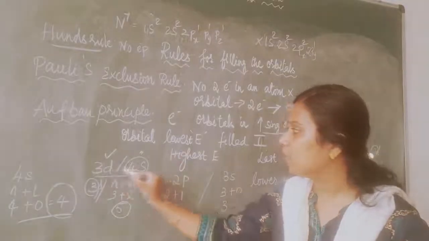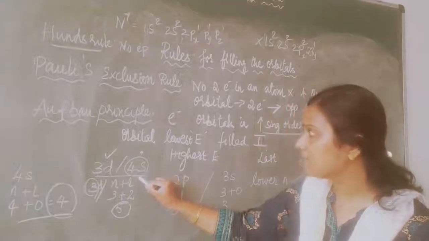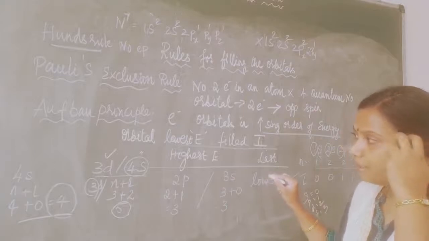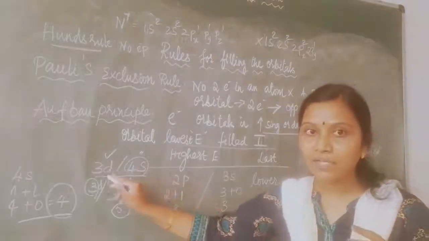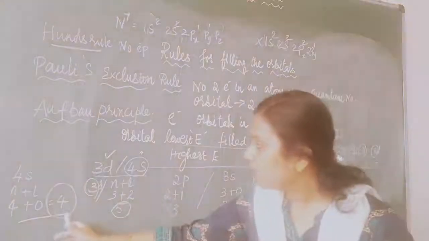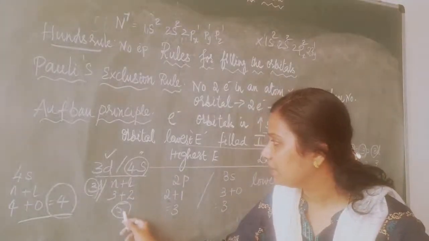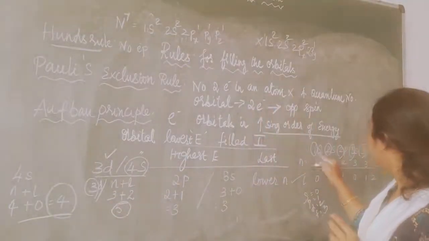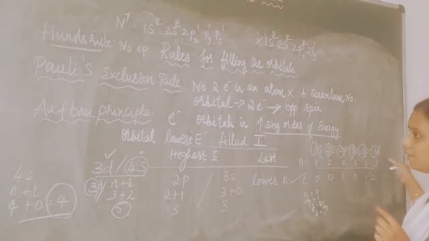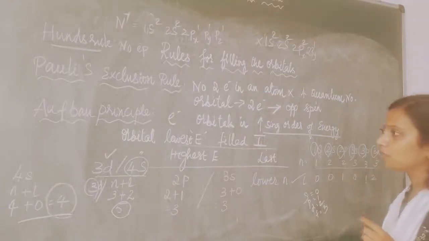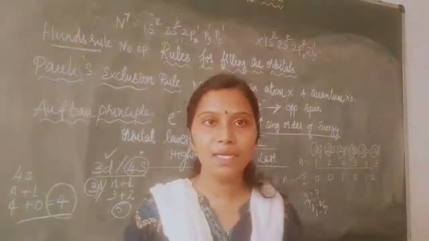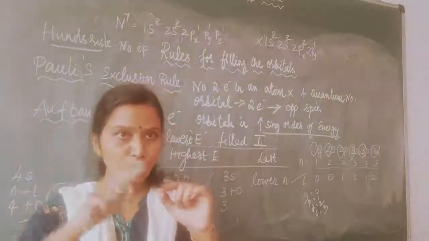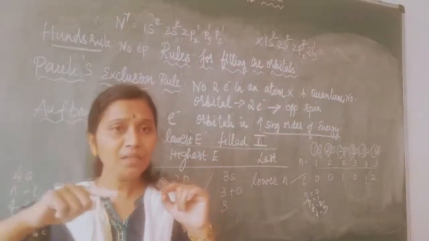So whenever there is a competition between 3d and 4s, the orbital having lower energy is filled first, the orbital having higher energy is filled last. Here between 3d and 4s, which should be filled first? Which is having lower energy? See, your 3d is having 5 as energy and your 4s is having 4 as energy. So see the order: 1s, 2s, 2p, 3s, 3p, 3d. After that 4s, 4d. You just need to mug up the order. For that there is a small song which I will be sending you: School, public school, Delhi public school. I will be sending that song. Remember that to know the correct order: 1s, 2s, 2p, 3s, 3p, 3d, like that.